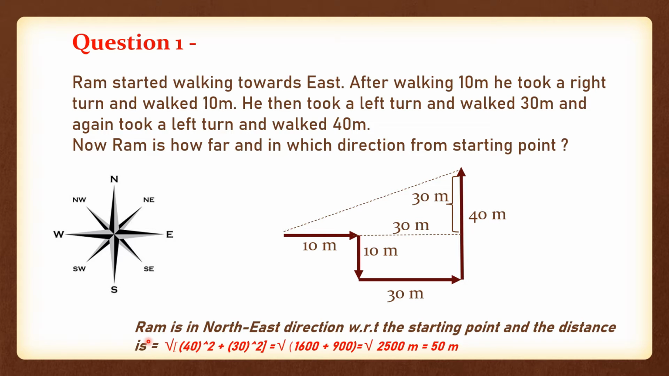Remember, you are not supposed to find the hypotenuse square. You need to find only the hypotenuse, because we need to find the length of this line. So this is why you need to match the powers on both sides, so a root comes on the right side and your answer becomes 50 meters. So our hypotenuse becomes 50 meters. So our final answer is: Ram is in the northeast direction with respect to the starting point and the distance is 50 meters. I hope you got this concept. So let's move on to our second question.